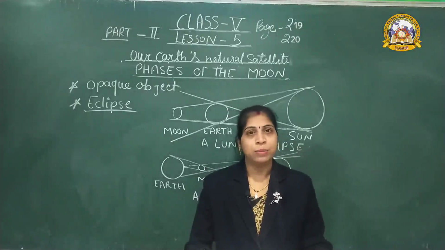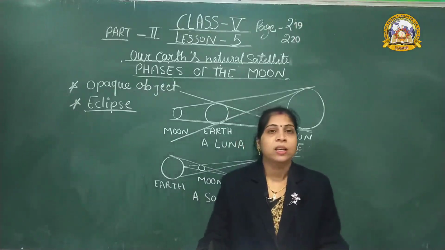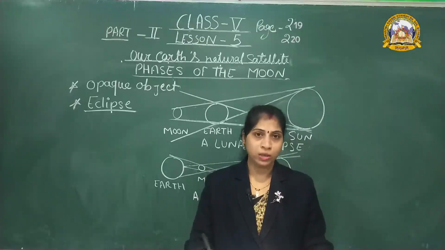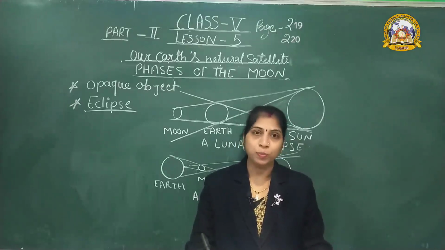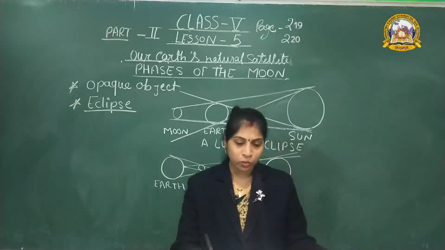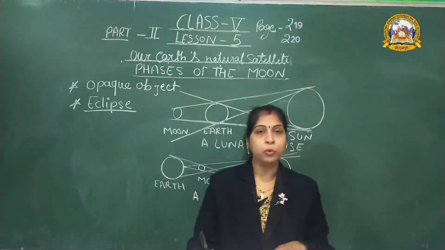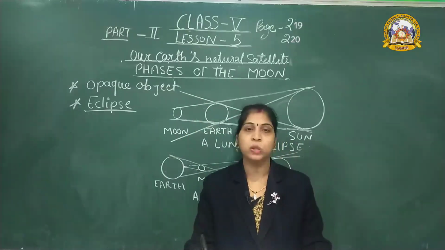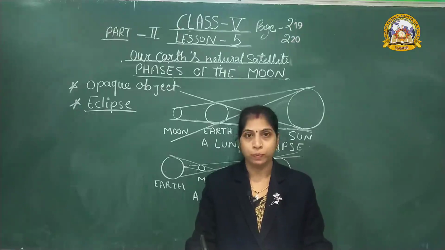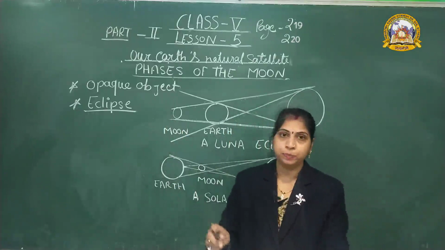Part 2, lesson number 5, our Earth's natural satellite. In the previous video, I hope you understood which type of surface is present on the moon and why life cannot exist on the moon. In this video, we are going to start with the phases of the moon. Phases of the moon means the different shapes of the moon as visible from the earth. Understood?